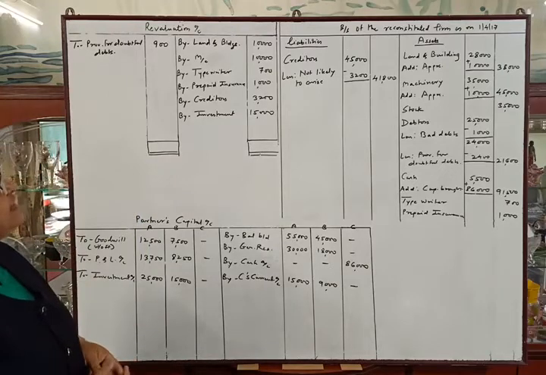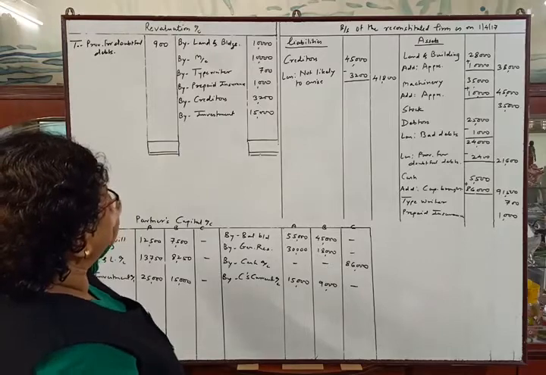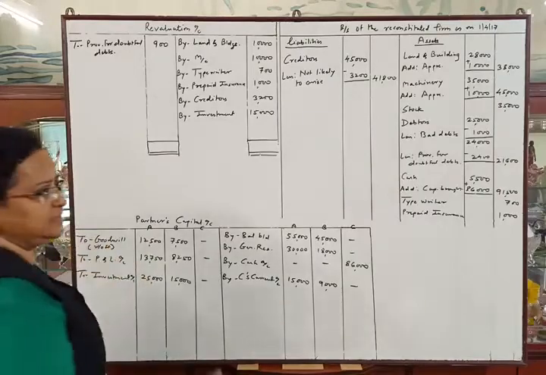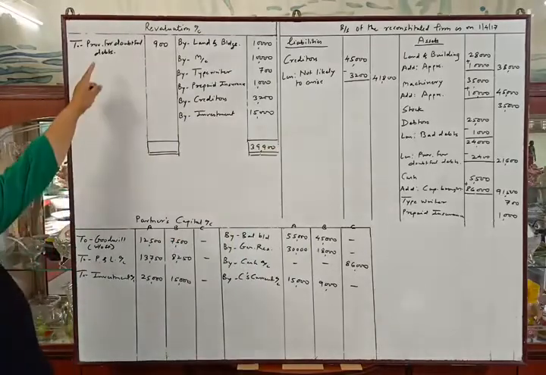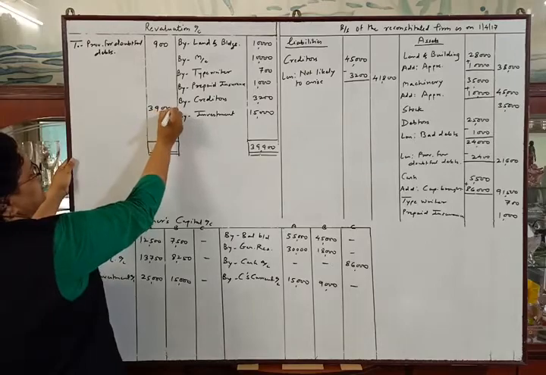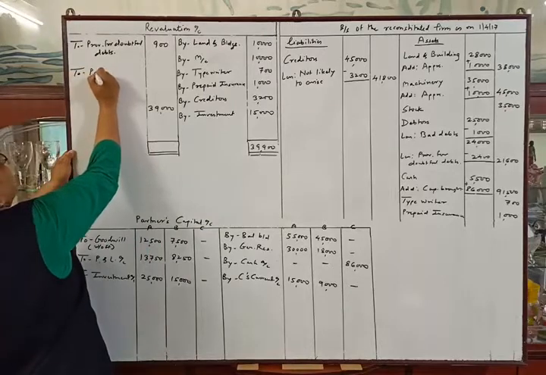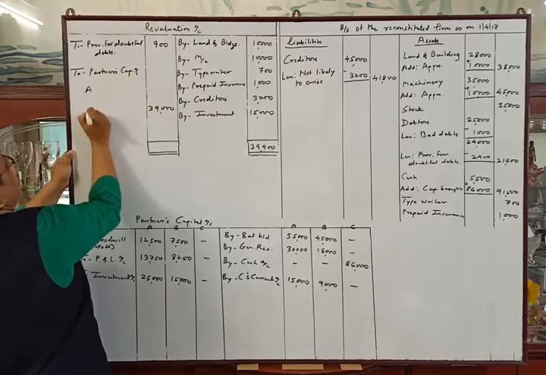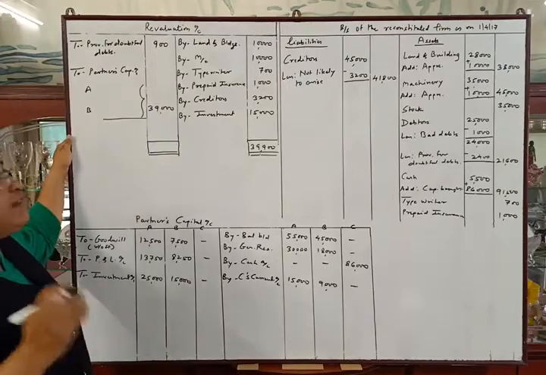Make the total of the credit side of the revaluation account. It is 39,900. We will deduct 900 from 39,900. The difference will be 39,000, which will be distributed between the old partners in their old profit sharing ratio. So in the two partners' capital accounts, A and B, we will distribute this amount in their old profit sharing ratio, which is 5:3.